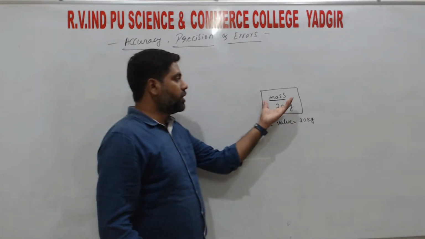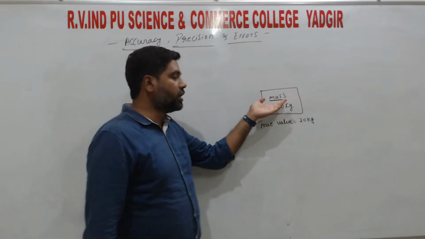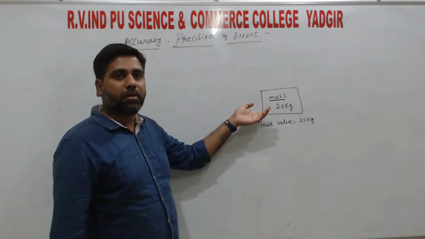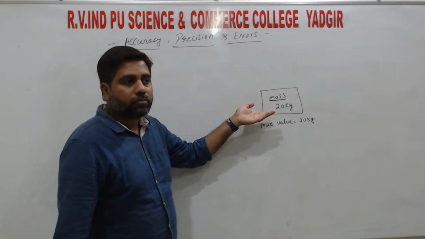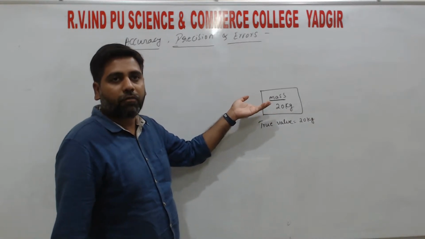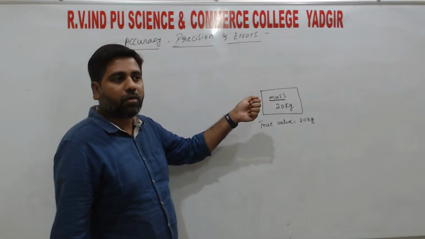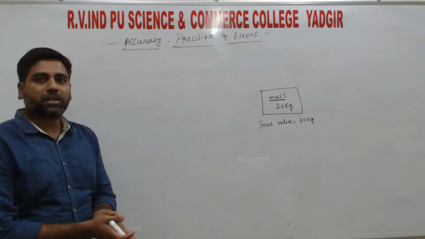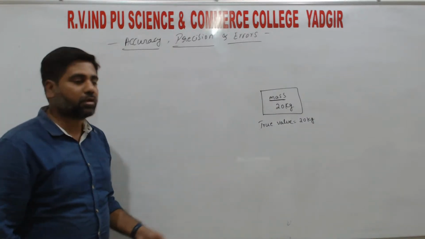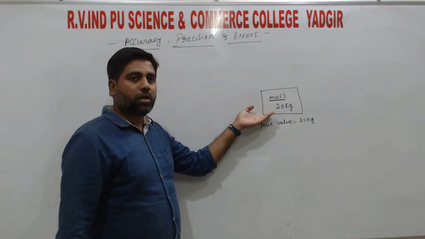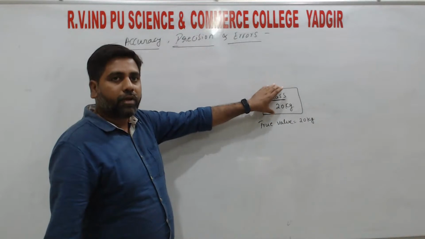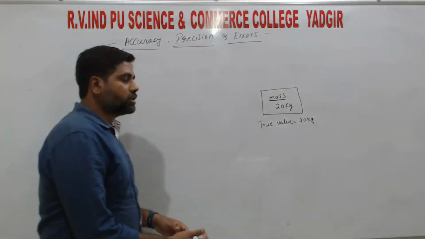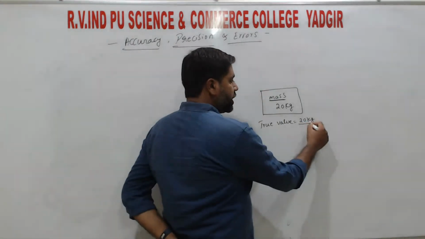So now I am measuring this mass by using measuring instruments. That means a weight balance. So there are many weight balances. There is a digital weight balance, and there is also an analog weight balance, that is the spring balance, which also checks the weight. Using either of them we can check the mass or weight of the object, right? So when we measure, the value will not come exactly as 20 kg.